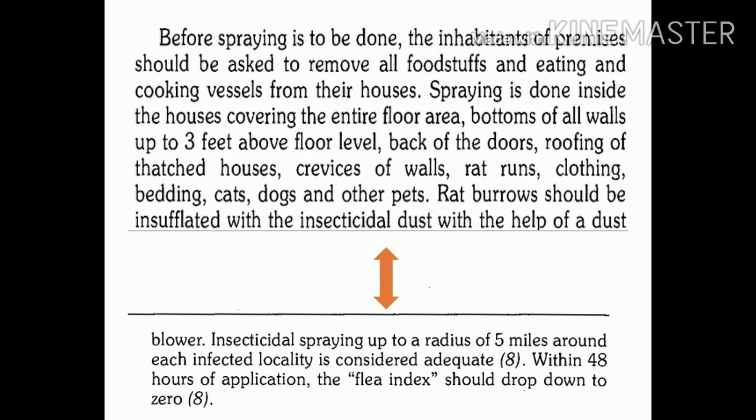Now, what area should be covered with such activities? If a case of plague occurs in a particular area, it's a radius of 5 miles. I'm saying it's 5 miles that should be covered for such activities. And once such activities are done, the flea index, which we have already talked about in rat flea, which can be a general flea index or a specific flea index, suddenly drops down within 2 days to zero. So to reduce this flea population and to control plague, these activities are very essential.